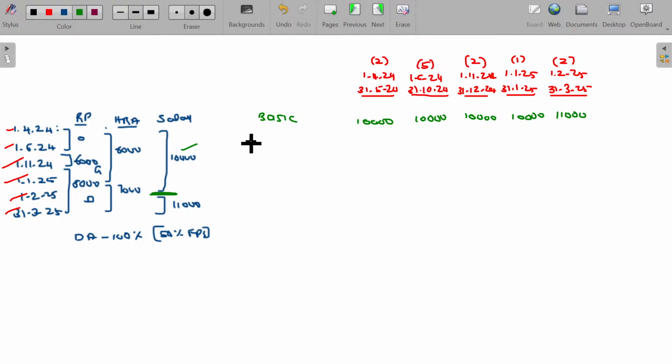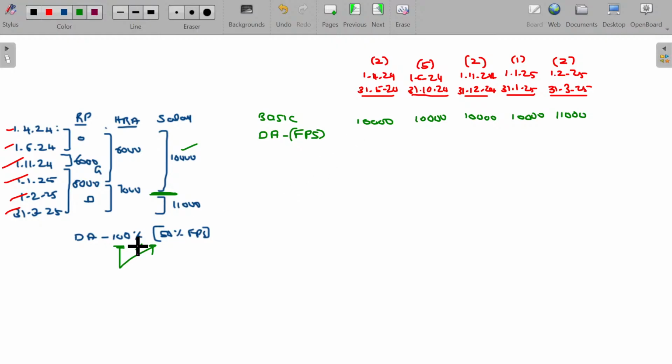Now, next one is DA. DA forming part of salary will be taken because I'm going to calculate the salary for the purpose of HRA. Salary for the purpose of HRA being the basic plus DA forming part of salary, plus fixed percentage of commission. Here, fixed percentage of commission is not given, so only DA forming part of salary will be taken. DA being 100% of the basic, in that only 50% forms part of salary.